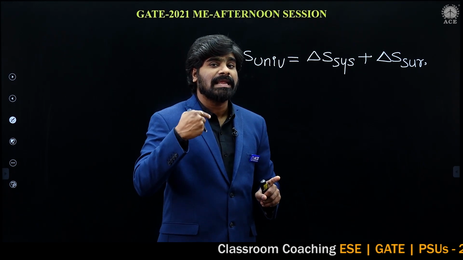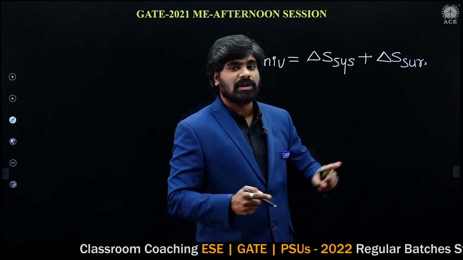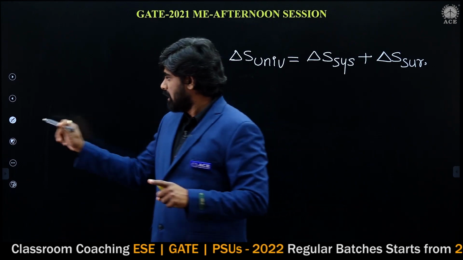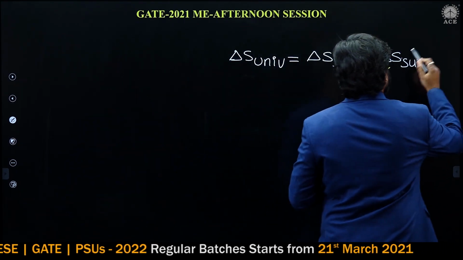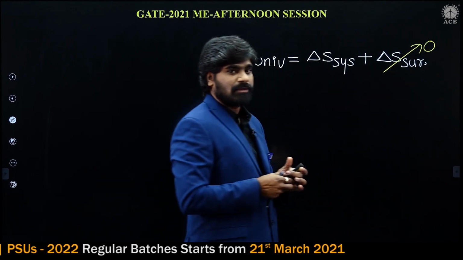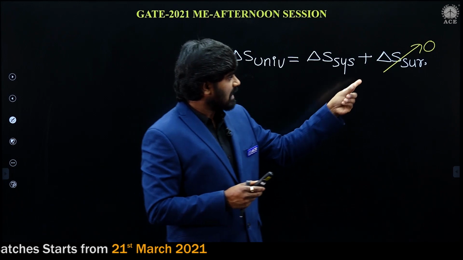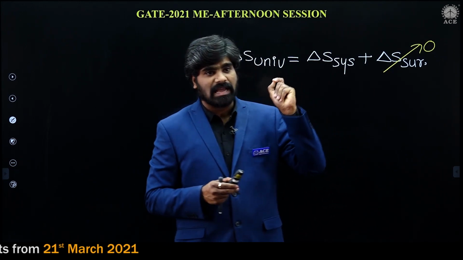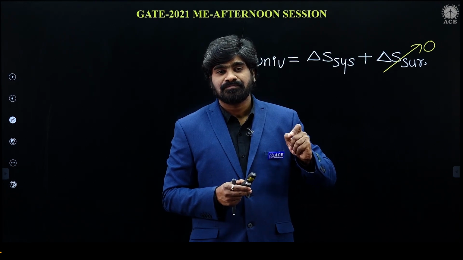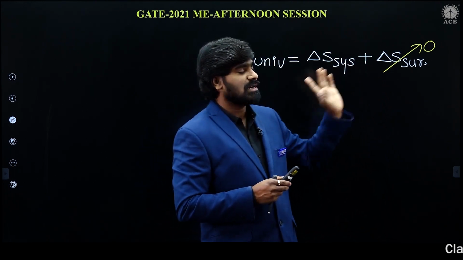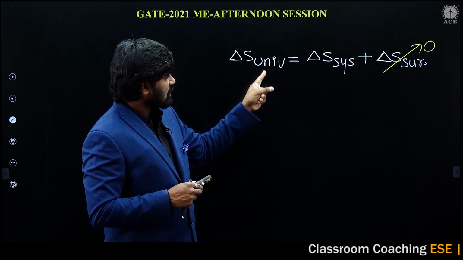And we know very well that in an adiabatic process, the change of entropy of the surroundings is straight away zero, because there is no heat transfer effect to the surroundings. So the change of entropy of the universe is equal to the change of entropy of the system.